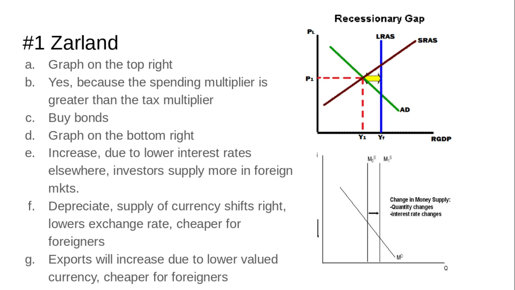So the answer for G, which is worth 1 point, would be exports will increase and imports would decrease. You don't even have to put the part about imports. They're just asking about exports. So that's number one. It's worth 9 points. A is worth 2. B is worth 1. C is worth 1. D is worth 2. E is worth 1. F is worth 1. And G is worth 1.